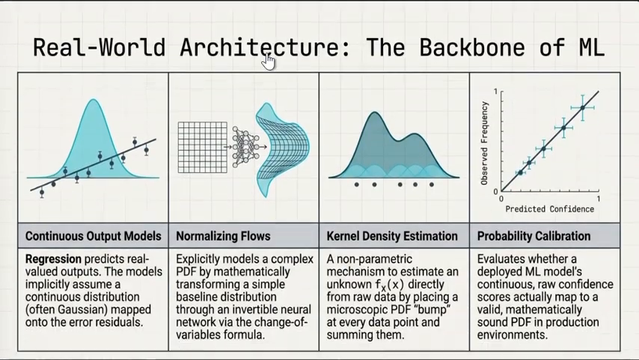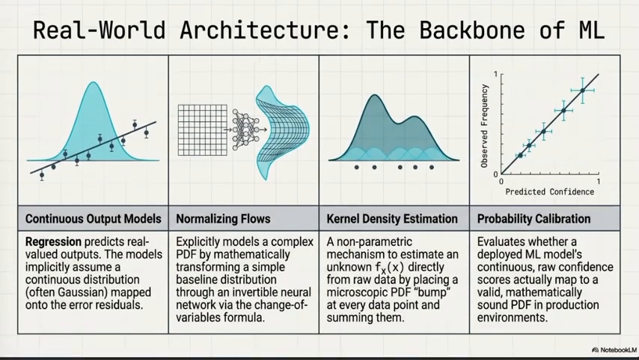Now, why are we studying this? What is the real-world ML connection of this topic? Continuous output models like regression predict real-valued outputs. They implicitly assume a continuous distribution, often Gaussian on residuals. Second thing is normalizing flows. They explicitly model a PDF by transforming a simple distribution with an invertible neural network. The change of variable formula of the PDF is used here.